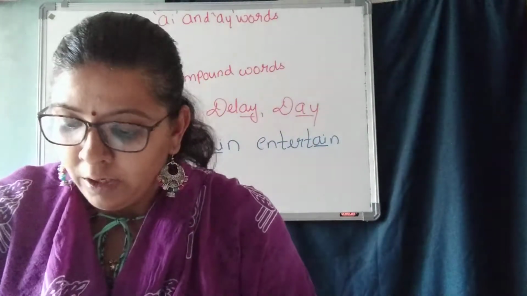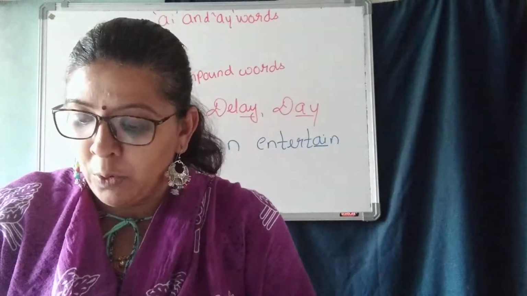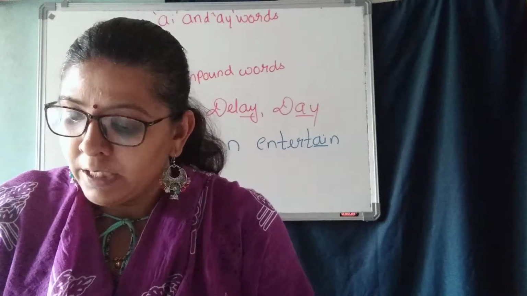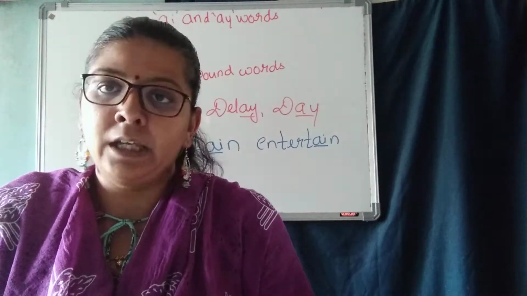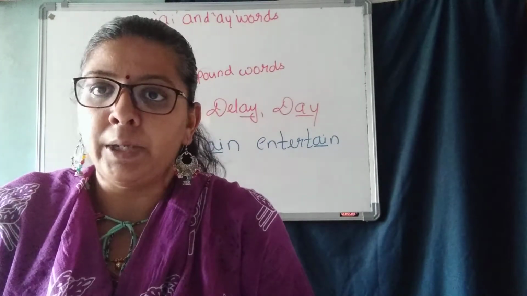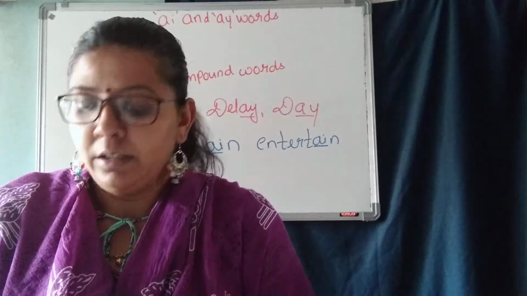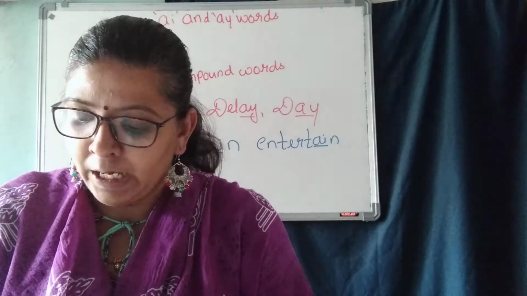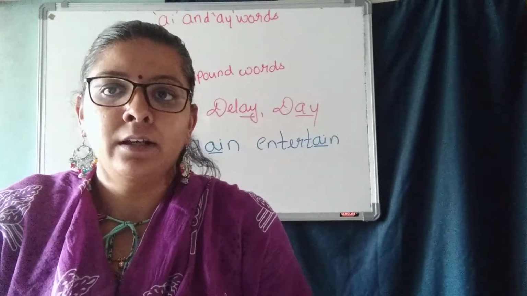See here, when you hear the AY sound in the beginning or the middle, then spell the word with AI. For example, rail.